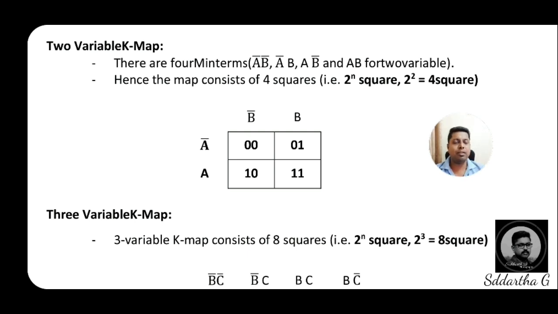If you remember the maximum combinations for the two variable truth table: 0, 0, that means here in min terms A bar and B bar; 0, 1, A bar B; 1, 0, A B bar; 1, 1, A B.